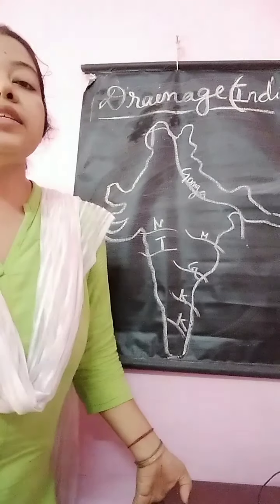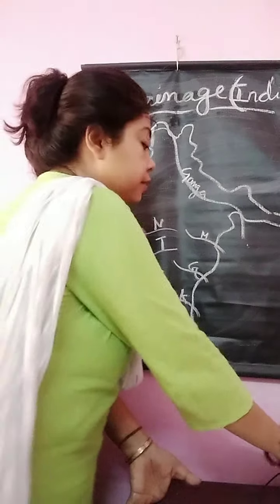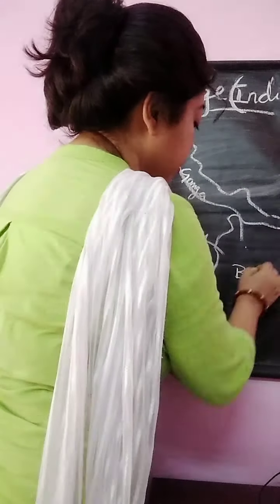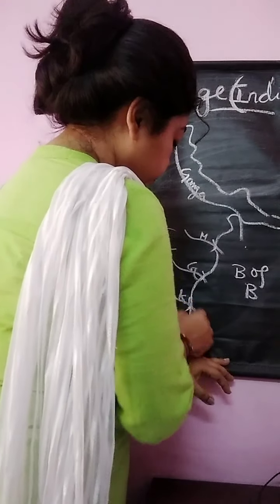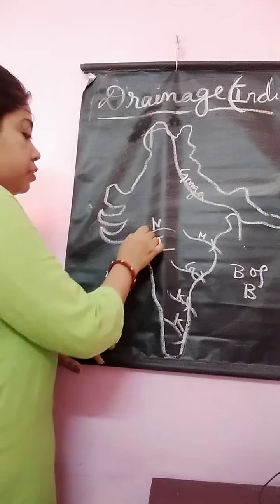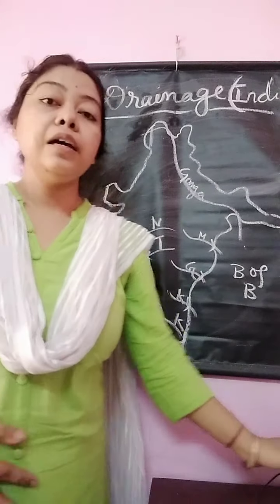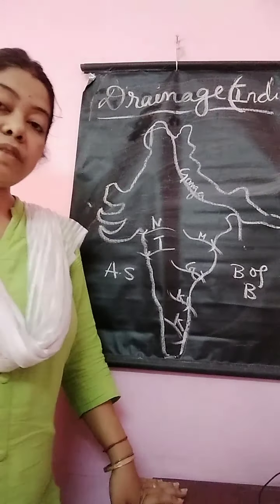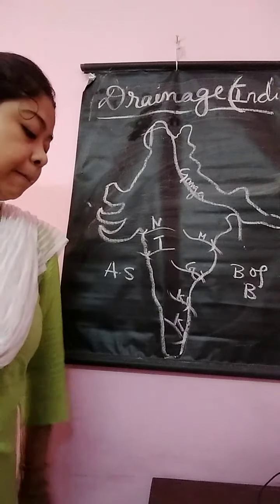One is the east flowing rivers that empty into the Bay of Bengal, and another is the west flowing rivers. This is the Bay of Bengal. East flowing rivers empty into the Bay of Bengal and the west flowing rivers empty into the Arabian Sea. These are the rivers of South India. Now the east flowing rivers include Mahanadi.